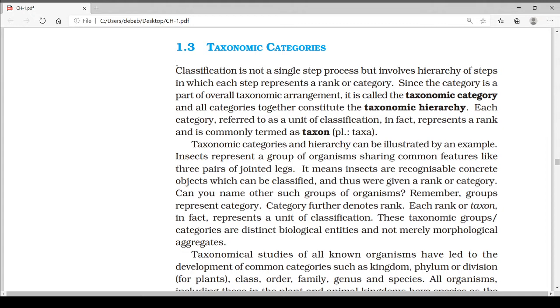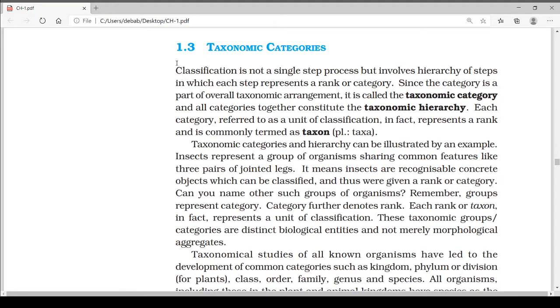And each rank, or each category, is referred to as a unit of classification. In fact, it represents a rank and is commonly termed as taxon, or its plural is taxa. Means each rank is referred to as taxon. Taxonomic categories and hierarchy can be illustrated by an example.